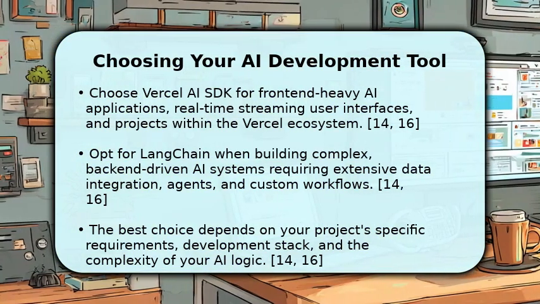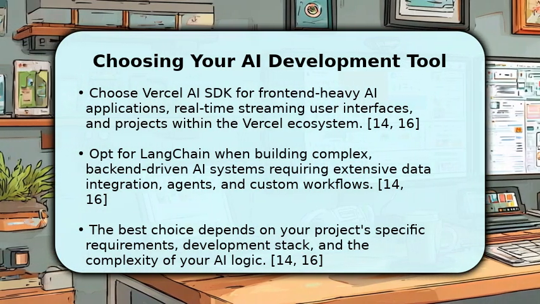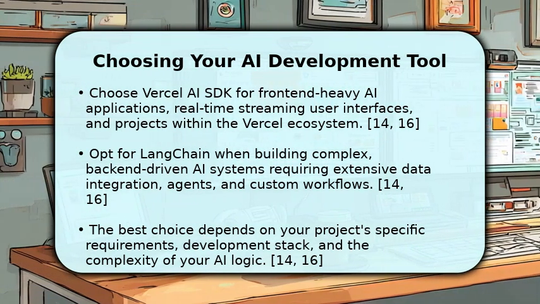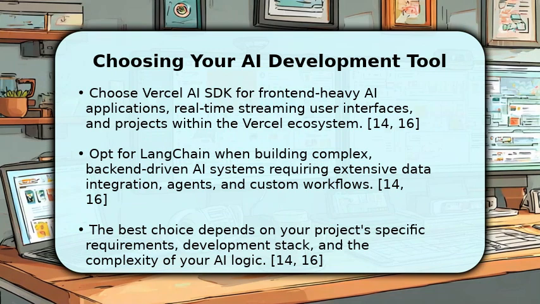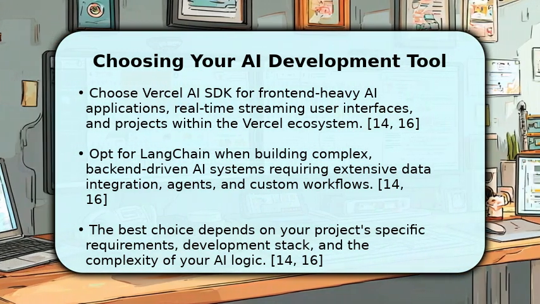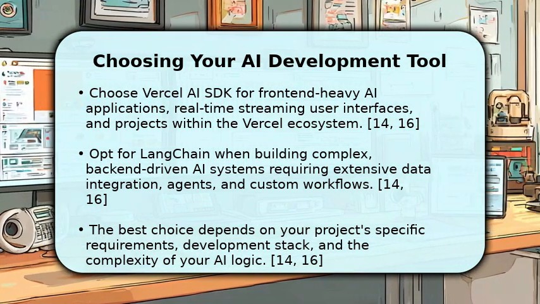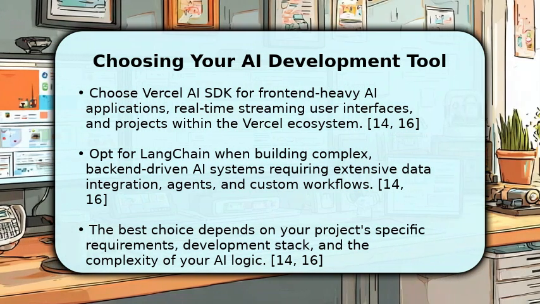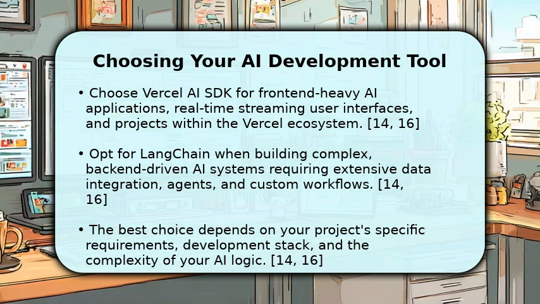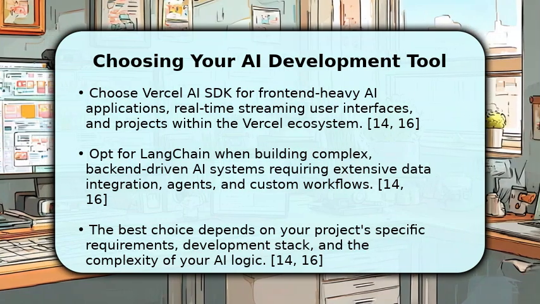Deciding between these two powerful tools comes down to your project's specific needs. If you're focused on building highly interactive, streaming AI user interfaces, especially within the Vercel ecosystem, the Vercel AI SDK is likely your best bet. However, for complex, backend-centric AI systems that demand deep data integration, sophisticated agents, and custom orchestration, LangChain offers unparalleled flexibility. Consider your application's architecture and the intricacy of your AI logic to make an informed decision.